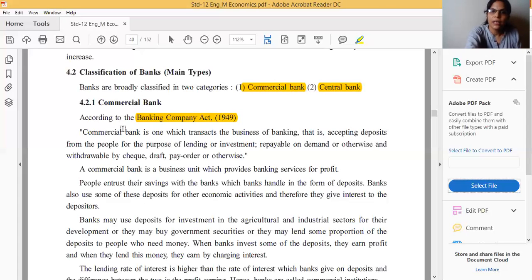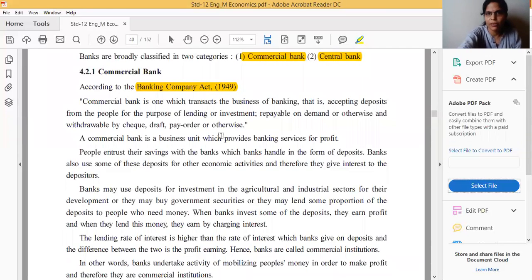According to the Banking Company Act 1949, a commercial bank is one which, whenever we learn any type of definition, it should be word to word. So I will read this and I will explain these complicated words. A commercial bank is one which transacts the business of banking. What type of work is done by the bank? As a business, clear?